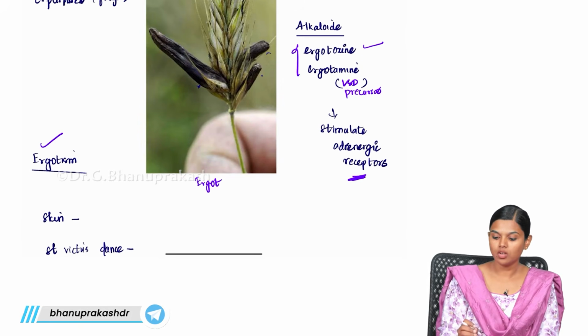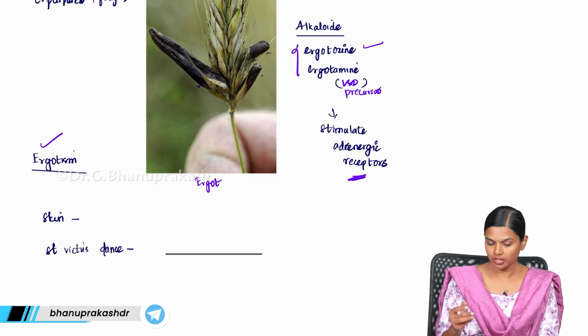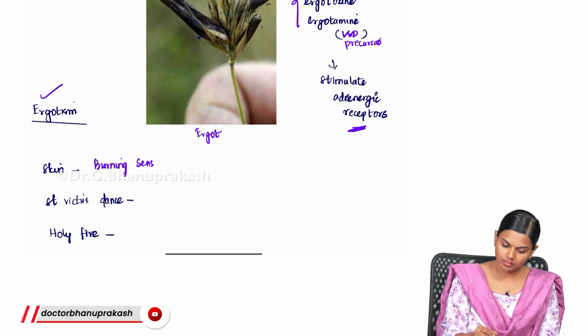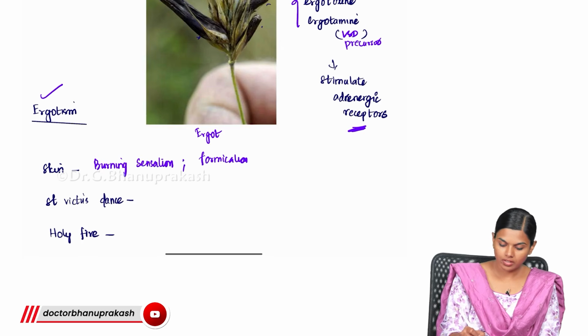Because of this overactivation of the adrenergic receptors, you will get a burning sensation in the skin, along with formication, which is a tactile hallucination, right?